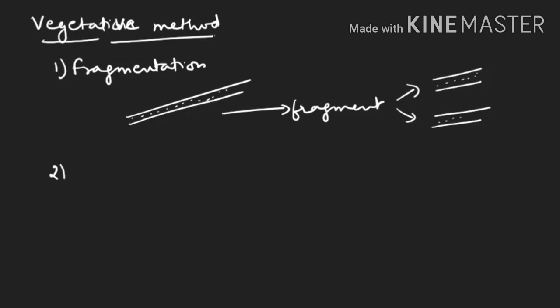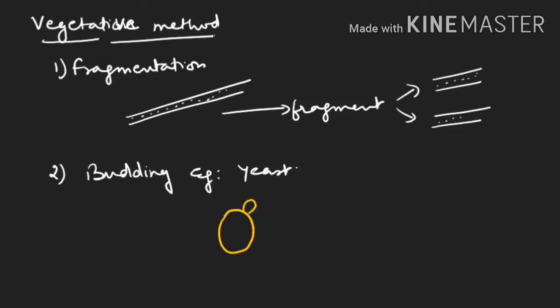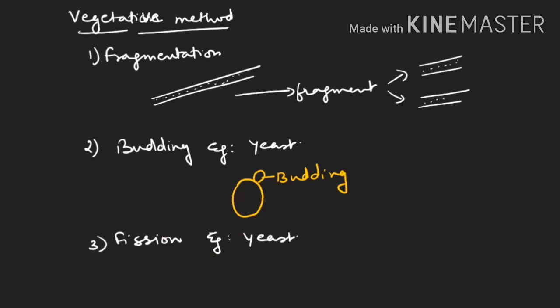Second method is budding, which we see in the unicellular fungus, which is yeast. See, this is the yeast and it will develop a bud on its side. So this is the condition which is seen in the yeast, and they make the bud. Then fission also. Fission is also shown by the yeast only. Here also we will be studying the example yeast. So you have to remember, for budding yeast is there, and for fission also yeast is there.